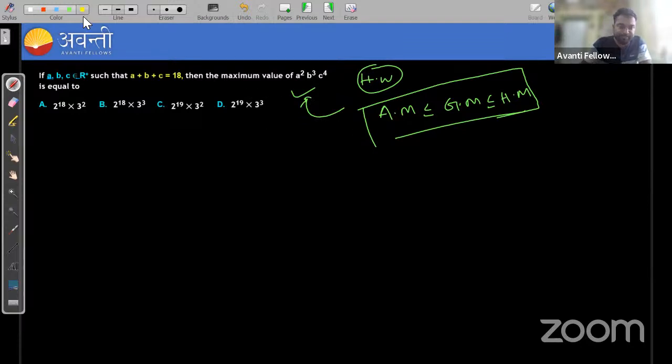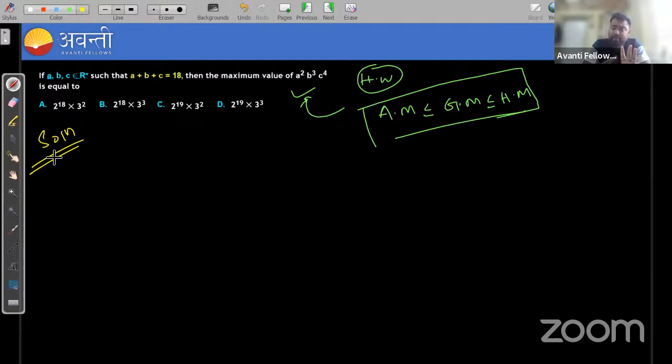Okay, let's solve. So to find arithmetic mean or geometric mean or harmonic mean, here we are getting three inequalities. Either arithmetic mean is greater than or equal to geometric mean, it's one inequality, or geometric mean is greater than or equal to harmonic mean, another inequality, and also another inequality, arithmetic mean is greater than or equal to harmonic mean.